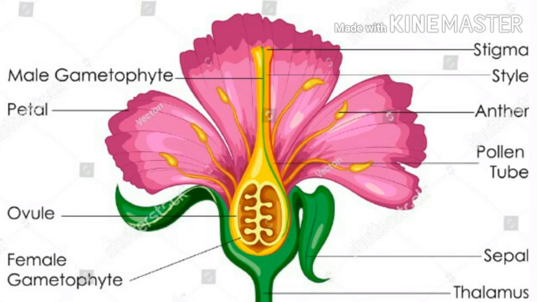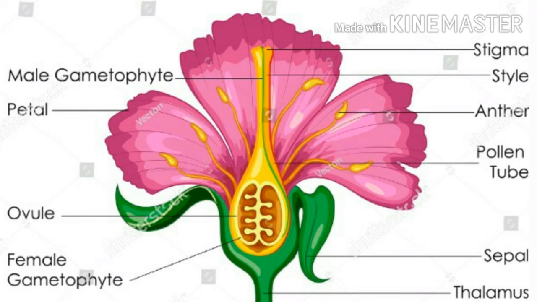The total process of sexual reproduction of the plant divides into three main phases: the pre-fertilization phase, the fertilization phase and the post-fertilization phase.